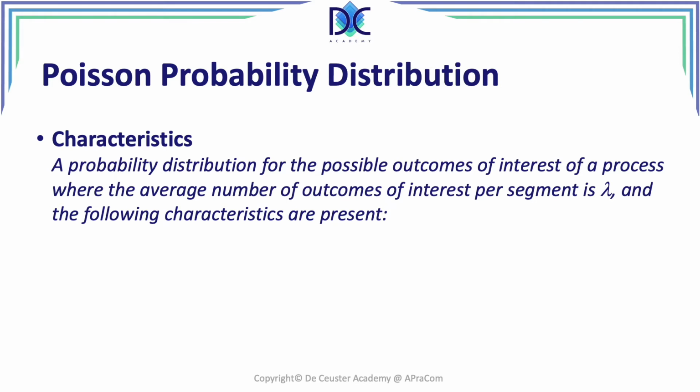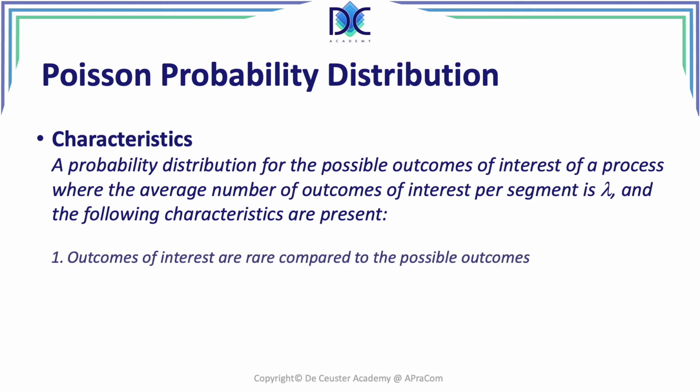It is a probability distribution for the possible outcomes of interest of a process where the average number of outcomes of interest per segment is lambda, and the following characteristics are present. First, the outcomes of interest are rare compared to the possible outcomes.